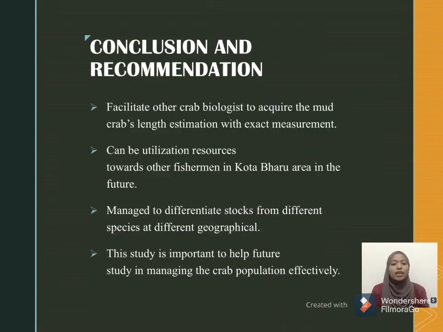To conclude, this study can help other crab biologists to acquire crab length estimation with exact measurement. Second, it can be a utilization resource for fishermen in the Kota Baru area in the future. Besides, people or readers out there can differentiate the stocks of different species and different geographical areas. So, this study is very important to help future studies in managing the crab population effectively.